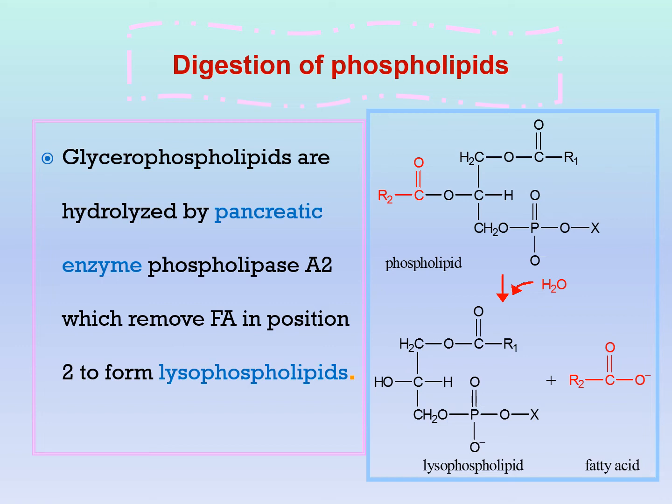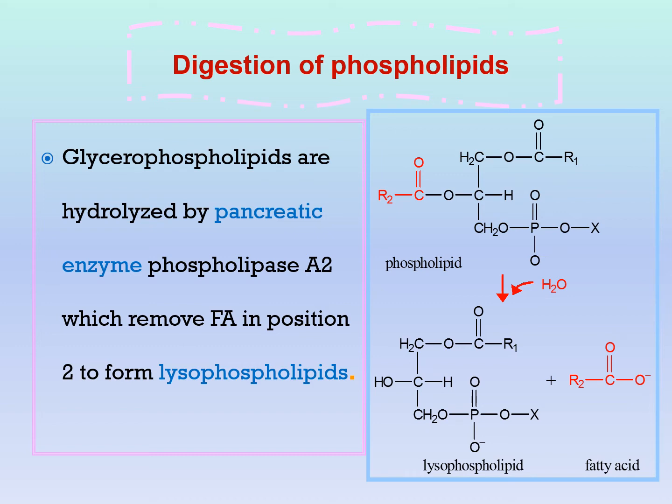So now we have finished digestion of triglycerides, first by emulsification and second digestion by lipases, and the most active is pancreatic lipase. And now moving to digestion of phospholipids. What do we mean by glycerophospholipids? Glycerophospholipids means phospholipids that contain glycerol in their structure. For example, we have two examples in our previous lecture, lecithin and cephalins, while sphingomyelins contain sphingosine and don't contain glycerol.